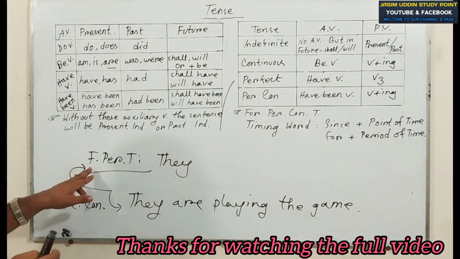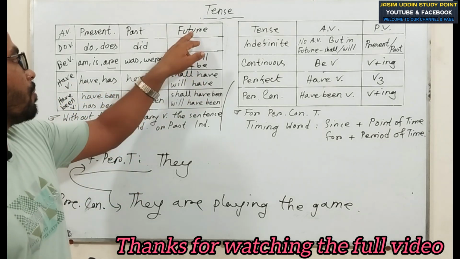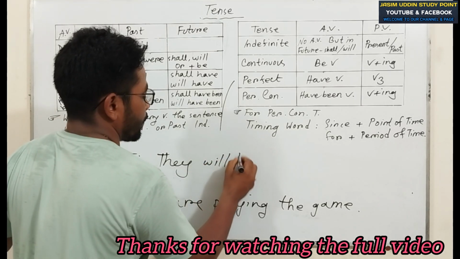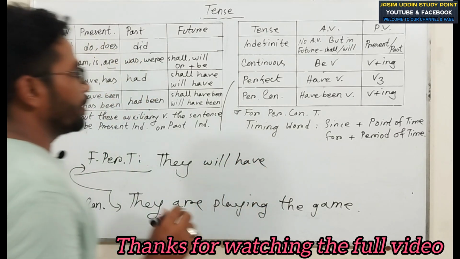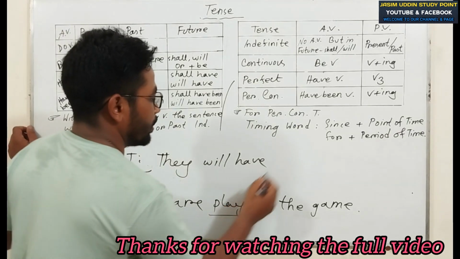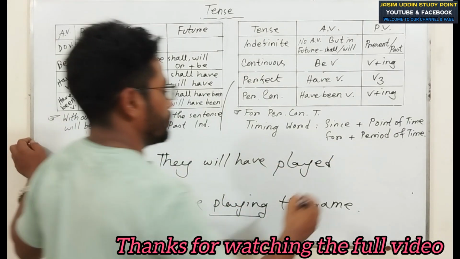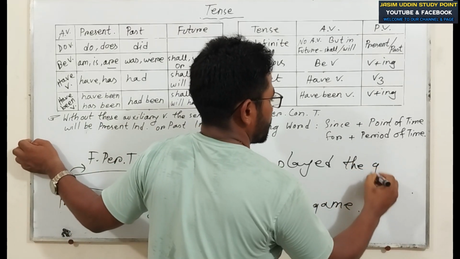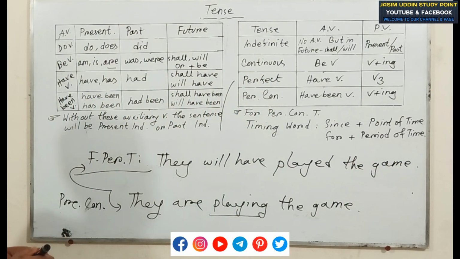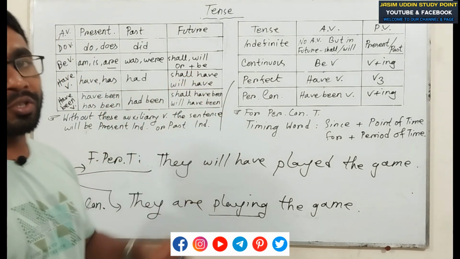My dear friends, if you want to make future perfect tense, you have to take the future form of the have verb, that means shall have or will have. They will have. Next, you have to take the third form of the principal verb. Principal verb playing, you have to make played. Next, you have to write the game, that means the object. That's enough. Okay, my dear friends, you can solve all the sentences according to this structure.